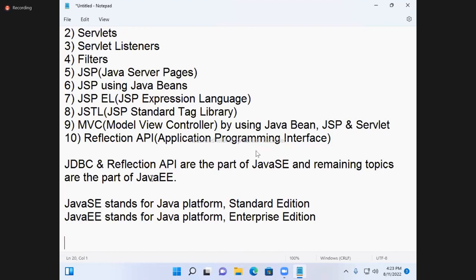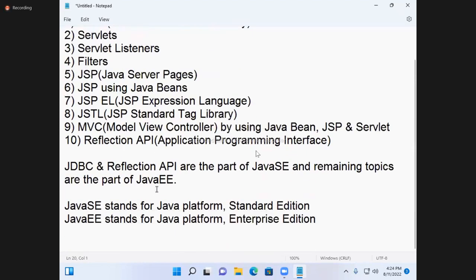This is the advanced Java content. According to Sun Microsystems, there is no core Java and no advanced Java. There is only Java, divided into four editions: Java SE, Java EE, Java ME, Java FX. But advanced Java comes under two editions. The first and last topics come under Java SE, and the remaining topics come under Java EE.